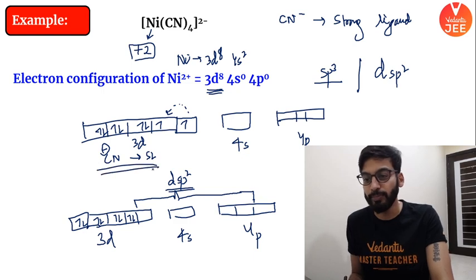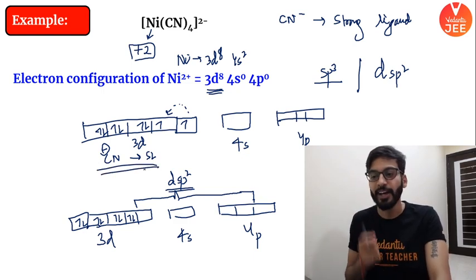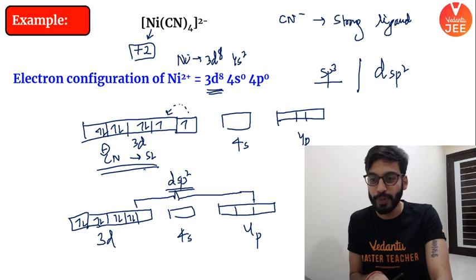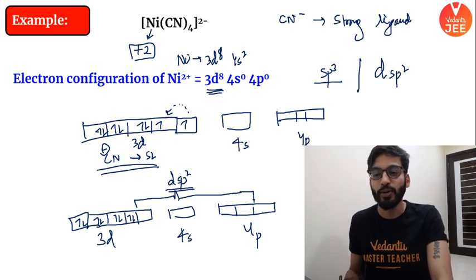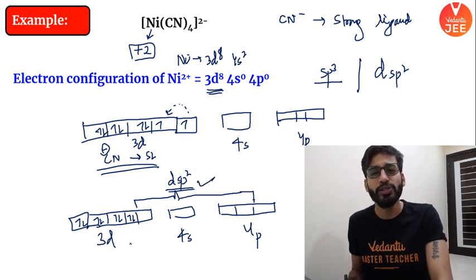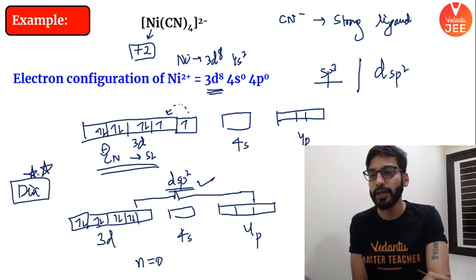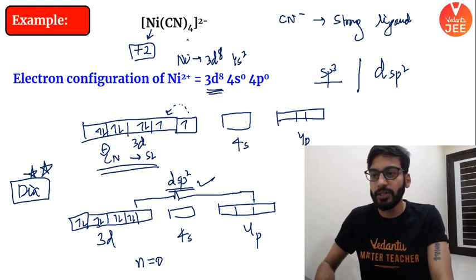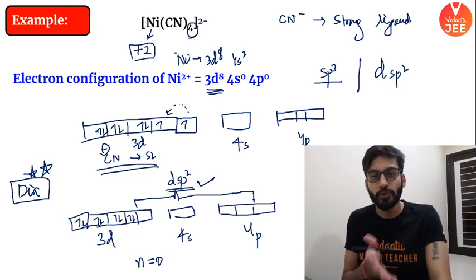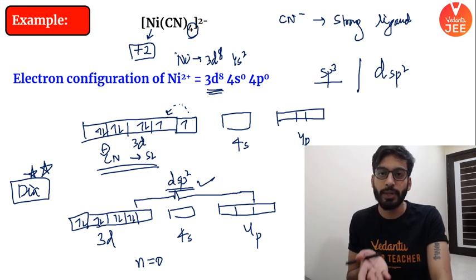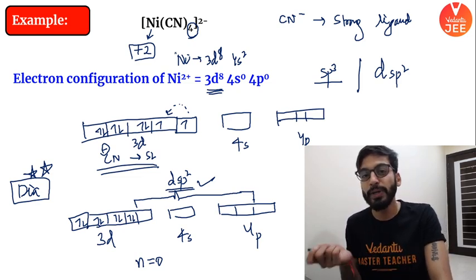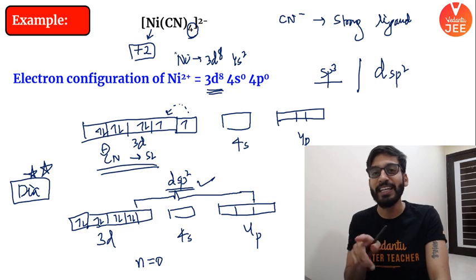I hope the point is clear. The important role was played by cyanide, which is a strong ligand. It will cause pairing. As a result, what is the hybridization? dsp2. Do you see any unpaired electron? No, we do not see any unpaired electrons. The number of unpaired electrons would be 0. This is a diamagnetic compound. I hope it is clear. Cyanide played a very important role here. When I saw there were 4 ligands, the coordination number is 4. Either it could be sp3 or dsp2, and from the ligand I understood.